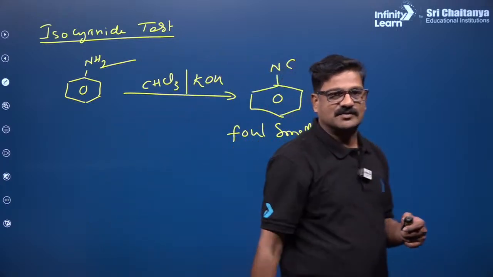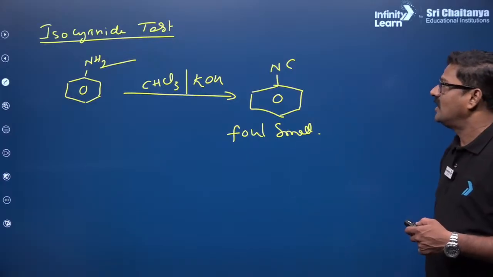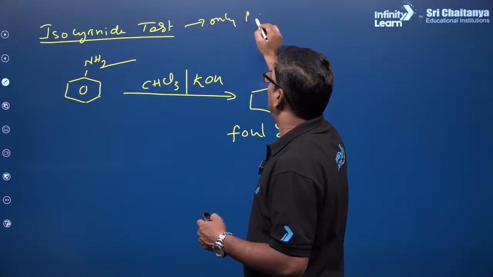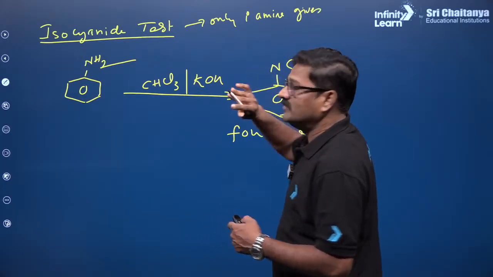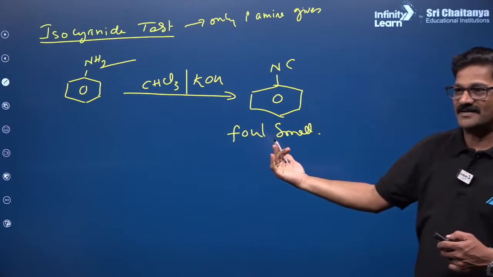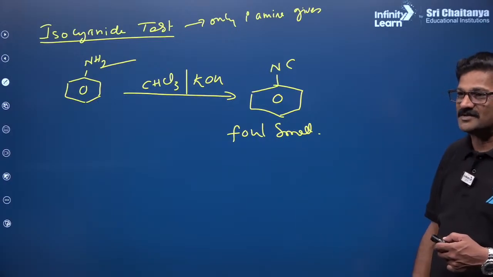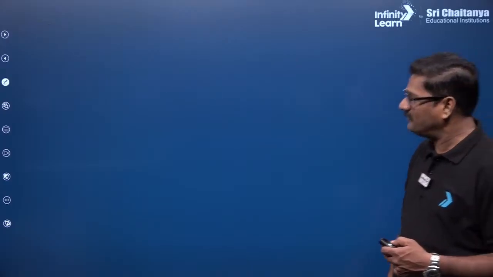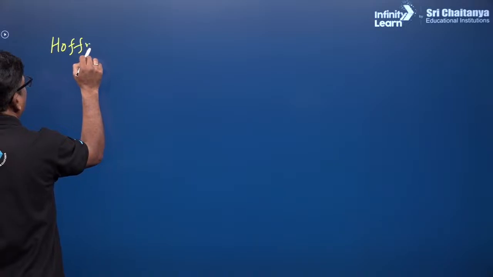Formation of this isocyanide gives a foul smell and it is deadly poisonous, and this test is called the isocyanide test. Only primary amines give this test, maybe aromatic or aliphatic. Okay, and you want to talk about Hoffman bromamide reaction, I will tell you. Hoffman bromamide reaction. And Hoffman bromamide, as you asked me, Hoffman degradation.